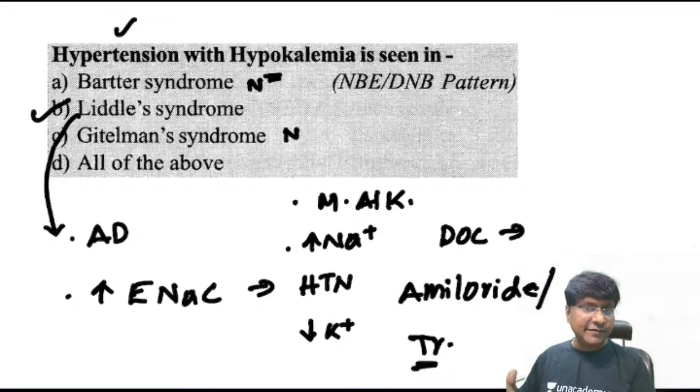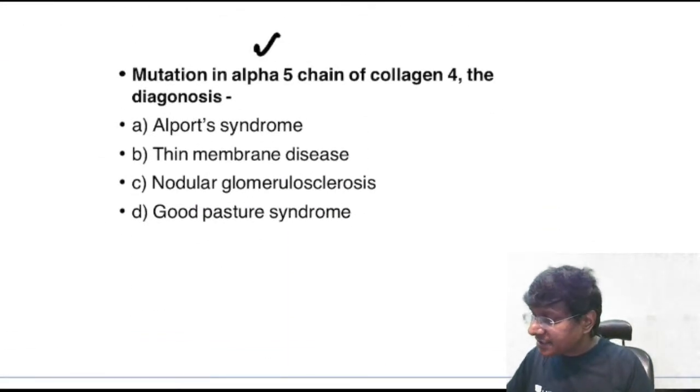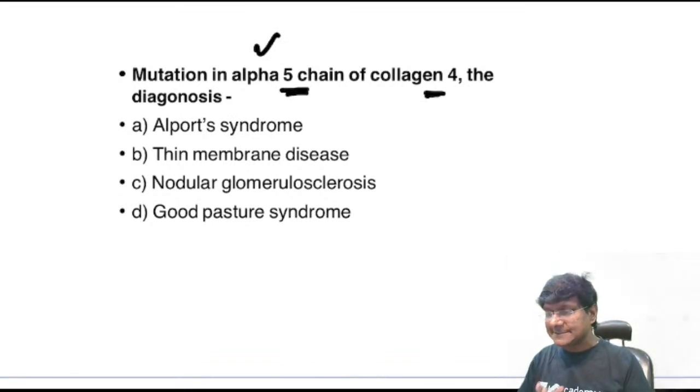Then, another important hereditary disorder: mutation in the alpha 5 chain of type 4 collagen. What is the diagnosis?